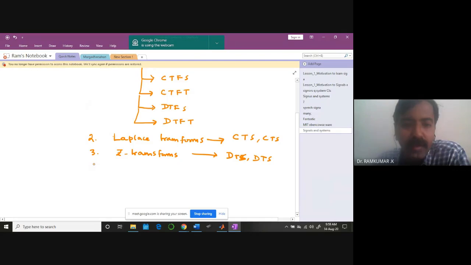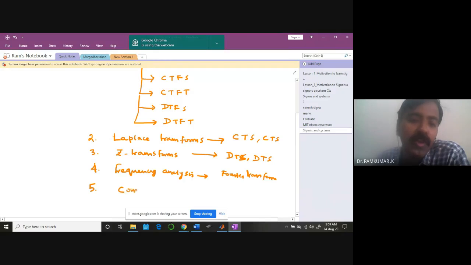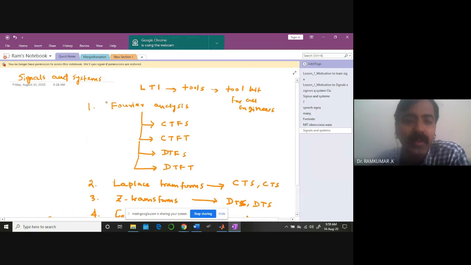And the fourth one, in fact, you will be learning about something called frequency response analysis. It's a very powerful tool, but it is connected to Fourier transformation. Then another particular tool you'll be learning is called convolution. All these are mathematics. So understand very clearly that for LTI system analysis, the convolution tool you'll be learning in unit 2. And you'll be learning about Fourier analysis in unit 3, and some part of discrete time Fourier transform in unit 4.